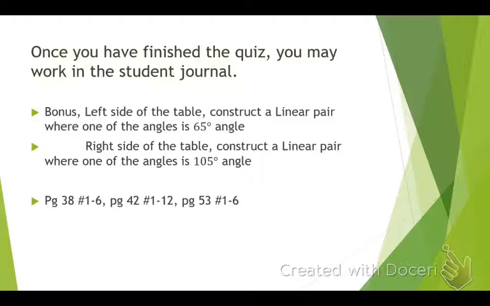If you're on the left side of the table, raise your hand. Thank you. So for your bonus, the last thing you do, on the bottom back there's a blank spot. Construct a linear pair where one of the angles is 65 degrees. And if you're on the right side, raise your hand. Sorry, my classes earlier did not know left and right. There you go. Construct a linear pair where one of the angles is 105. Again, that's bonus, so don't do it till the end. And if you don't know how to do it, it's okay.